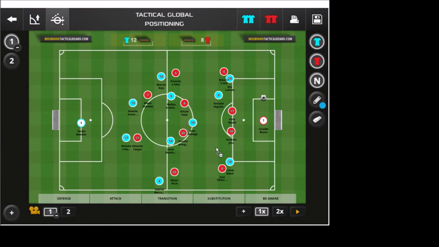Sometimes they cut across, and where will be a real problem for Chile is Messi's free roaming ability. He goes like this. In the last Copa America, they sort of shut him down like this, and it was effective and it did work. Remember, Messi's also not 100% fit. So we'll see how it goes.